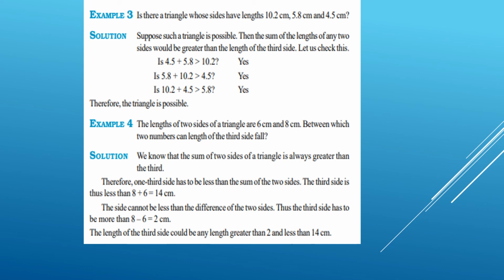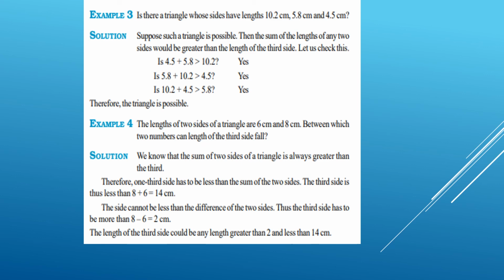We have two rules. The sum of two sides must be greater than the third side. Therefore, the third side must be less than the sum of these two sides. Therefore, 6 plus 8 is equal to 14 centimeter. Therefore, the third side has to be less than the sum of these two sides. Therefore, the third side is less than 14 centimeter.